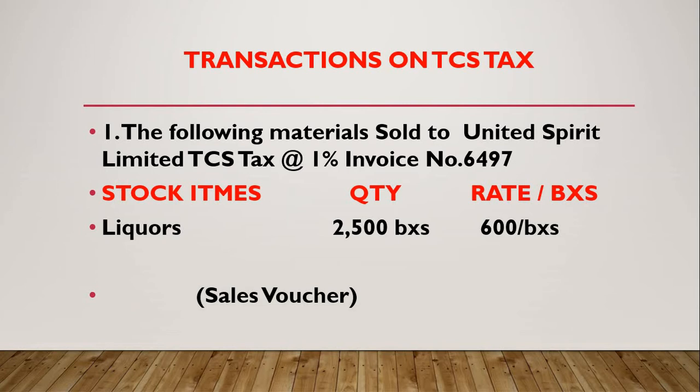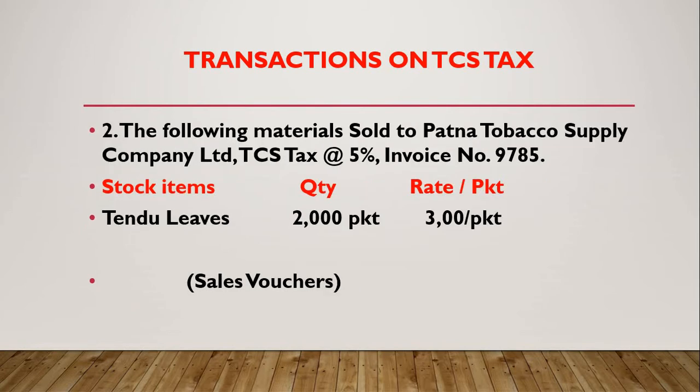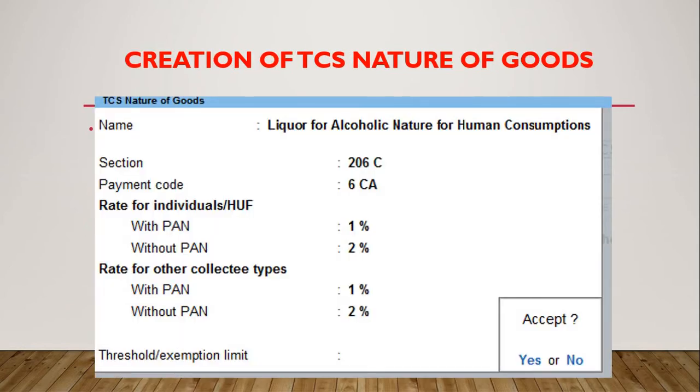Transaction on TCS tax. The following material is sold to United Spirits Limited, TCS tax at 1%, invoice number 6497. Stock item liquors, quantity 2500 boxes, 6000 per box. So this is a transaction for TCS tax. Like this I prepared 4 example transactions. Before seeing this transaction, we need to create ledger accounts for the related transactions. So this is the ledger accounts for your reference.